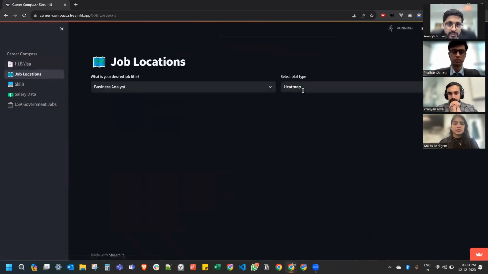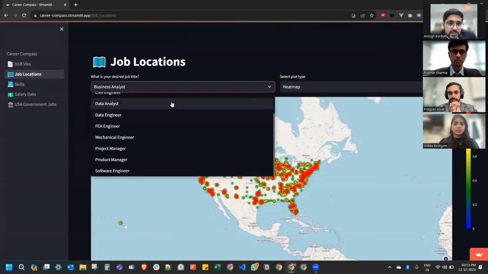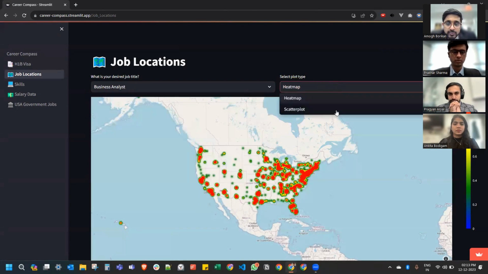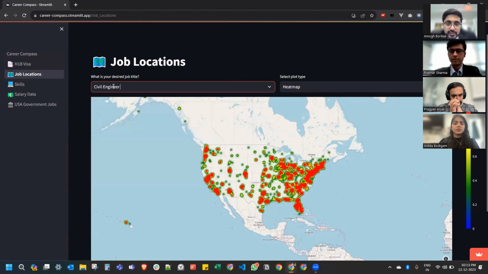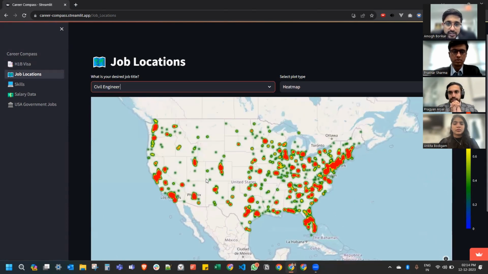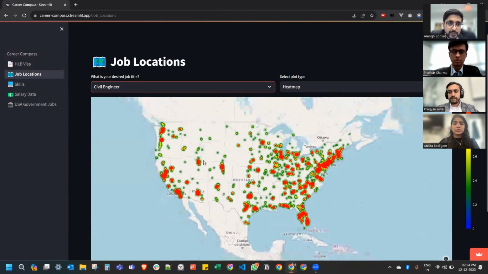Second is job locations. Here we have a similar kind of drop down for different positions, and we have two types of visualizations: a heat map and a scatter plot. So if we want to see the locality of civil engineers in the United States, then we can clearly see